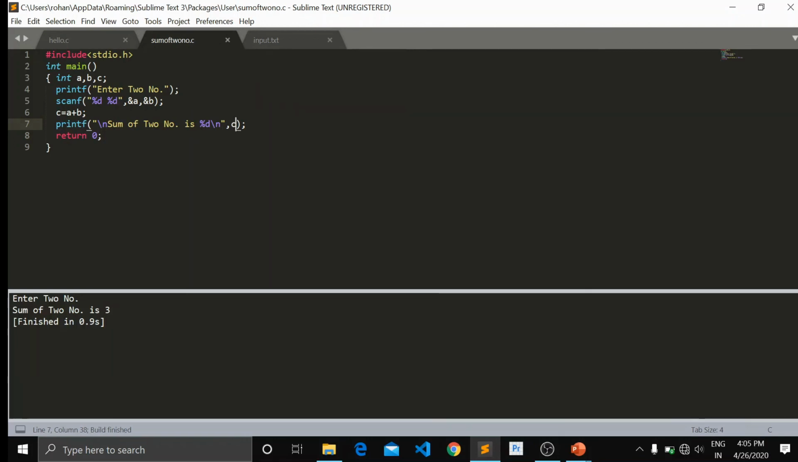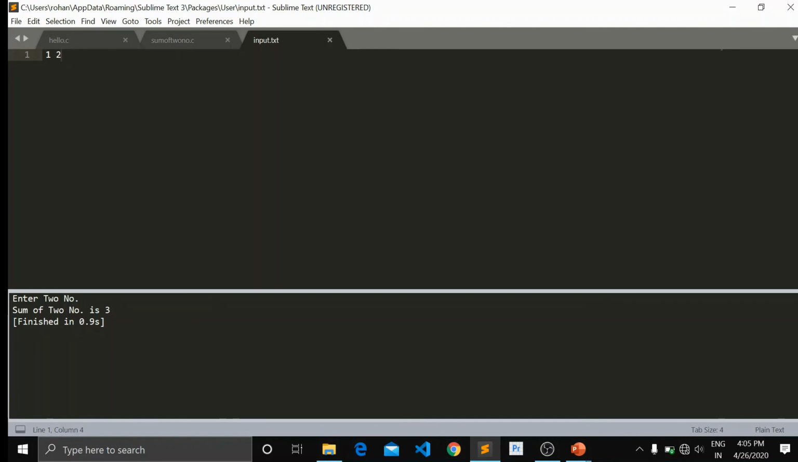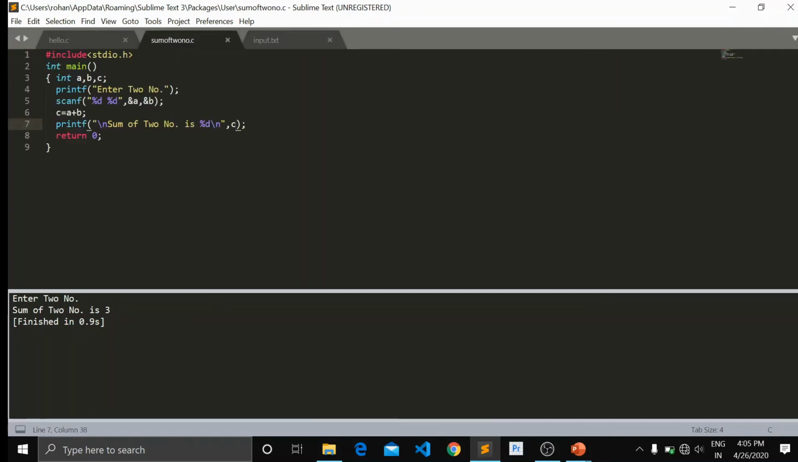So here is the output. Enter two numbers, which I have entered in our input.txt. Then it's 1 and 2. And the sum of two numbers is 3. As we all know, 1 plus 2 is equal to 3. And it is the output.